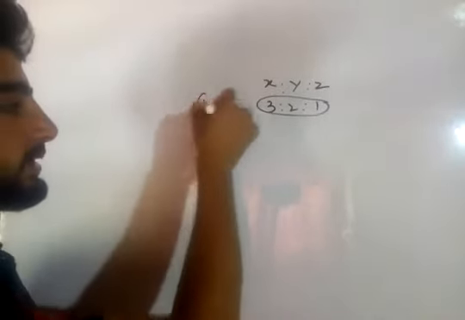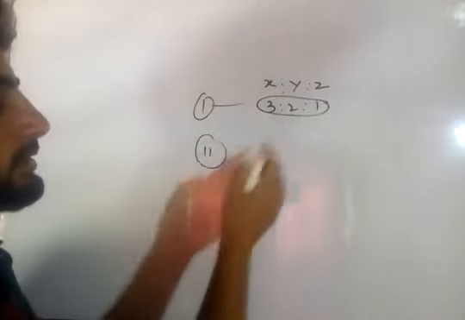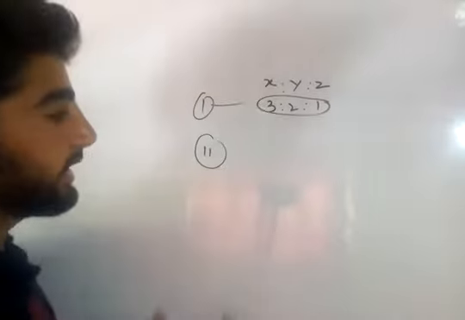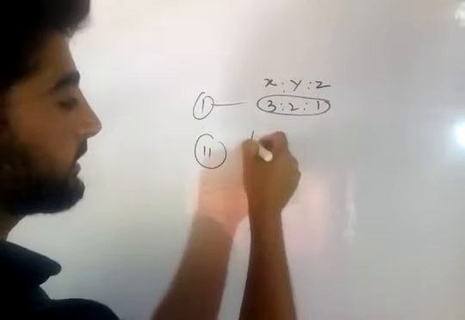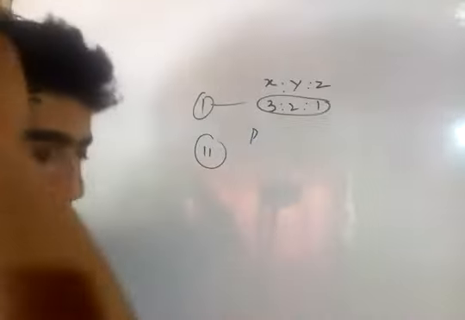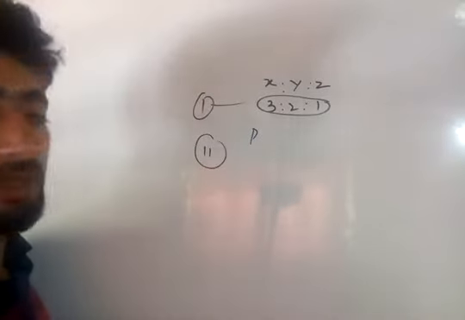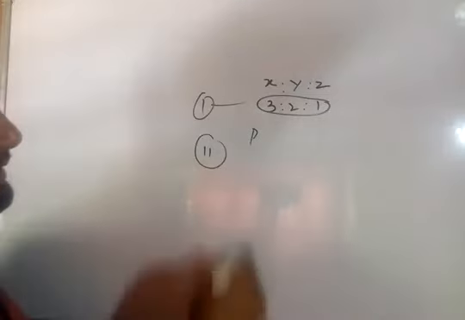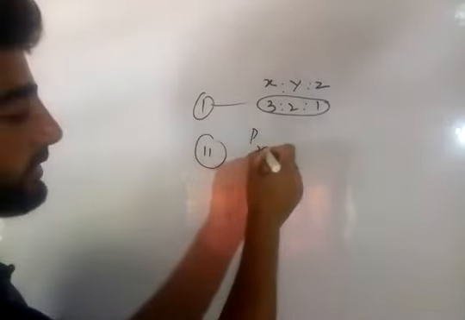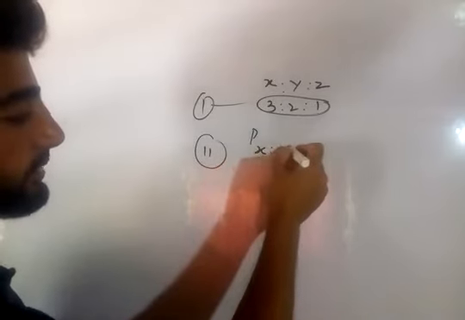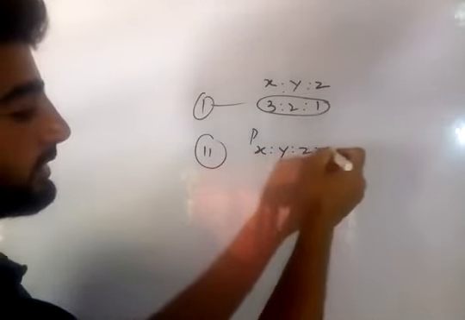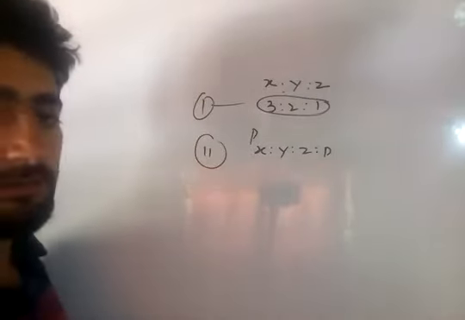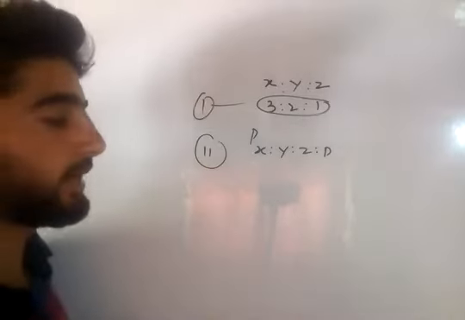In the second case, they admitted another partner P for 1/5, 1/4, or 1/6 share, a new firm X, Y, Z, P was established, and a new profit relation was established, and we reconstituted the firm at that time too.